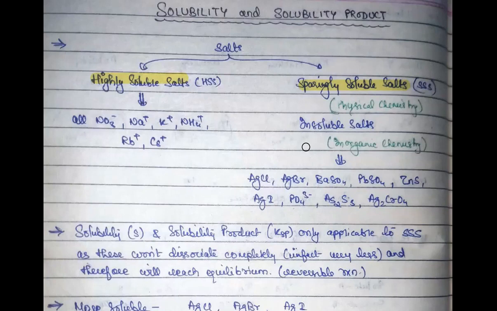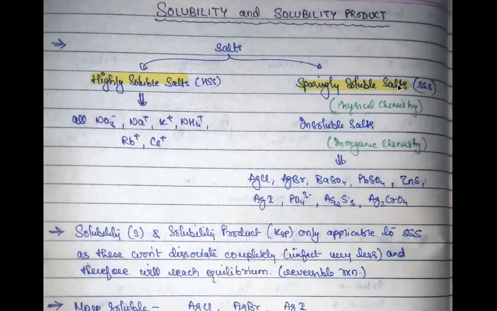I'm sure you have already started studying inorganic, physical and organic chemistry separately. In inorganic chemistry you generally call them either soluble or insoluble salt, because there we just talk in qualitative terms. We need not go into the calculations, so it is not required there.